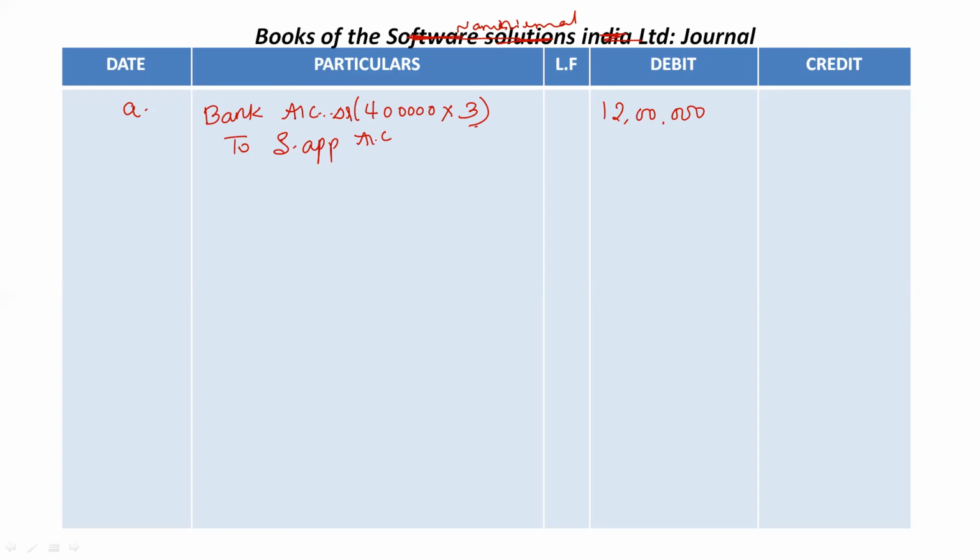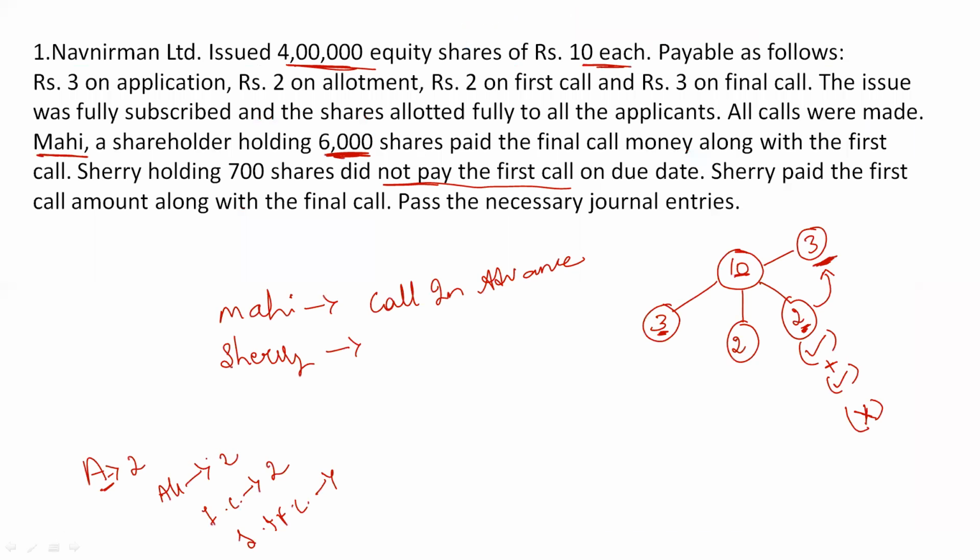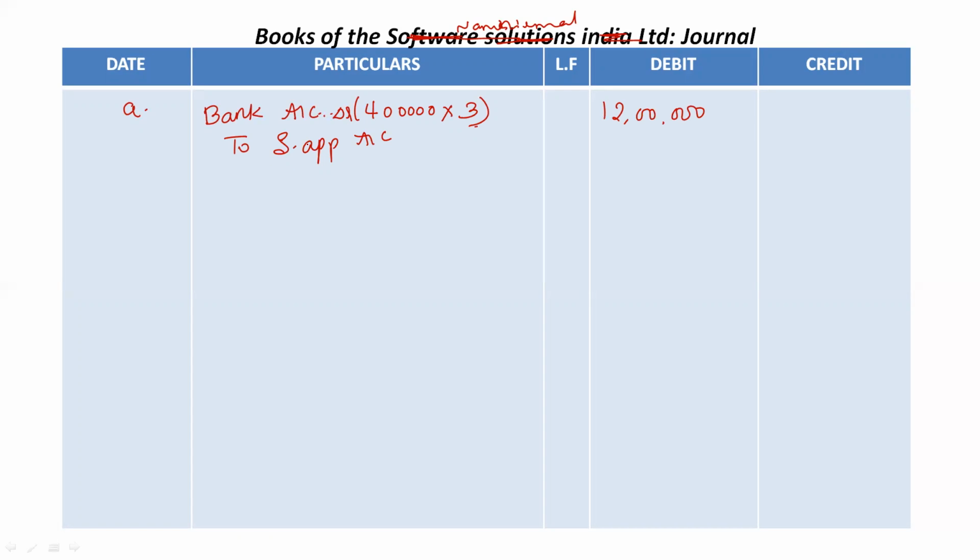See, these entries will never change. If you have seen the previous videos, that's why I told you watch the concept video first. In that, all the two entries for every process have been explained. The entries will never change, just the number of shares and the share price will change.